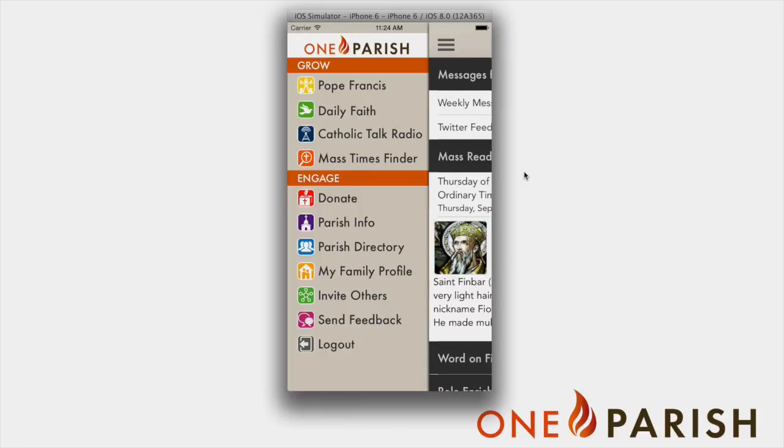So that's pastor messaging, built right into the app and built right into the OneParish dashboard administration system for you. And again, the more people who download the app, the larger your reach. This is a great way to continually evangelize to your parishioners throughout the week, both through weekly messages, through Twitter messages, and through special push notifications. We hope that you find it useful in evangelizing and spreading the word of Christ throughout your community.